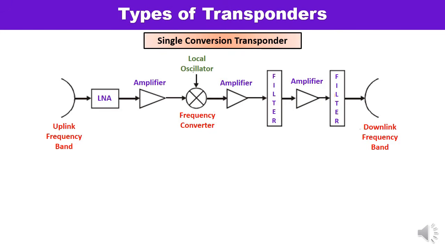And this repeater receives, separates and amplifies the assigned uplink carrier, then translates the frequency to the downlink and amplifies the signal for retransmission. Here you can see the conversion is being performed in one step, right? This transponder converts uplink to downlink in one step. That is why this is known as a single conversion type. And traveling wave tube amplifiers are usually used in the construction of the high power output stage of the transponder.